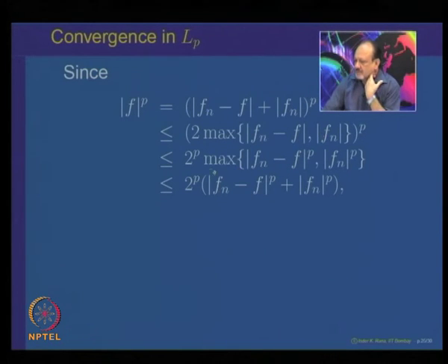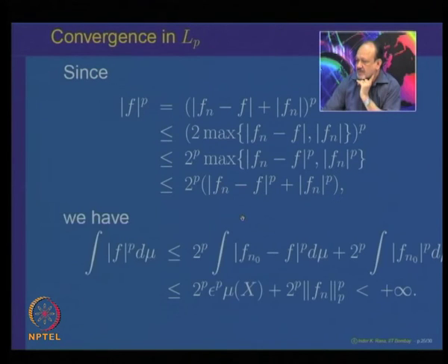And now the maximum will always be less than or equal to the sum. So we can write this as less than or equal to 2^p times |f_n minus f|^p plus |f_n|^p. What does that imply? We can integrate both sides with respect to mu.